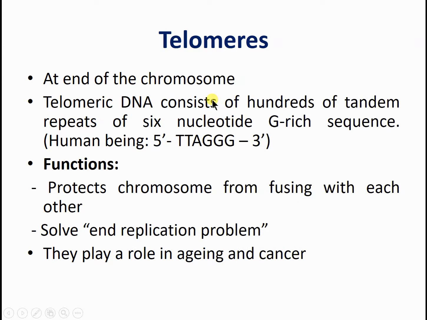So what are telomeres? They are the actual end piece of the chromosome in eukaryotes only. The telomeric DNA consists of hundreds of multiple repeats of 6 nucleotides, which are a G-rich sequence. Different species or different animals have different telomeric repetitive sequences. In human beings it is 5 prime end TTAGGG at 3 prime end. This repetitive sequence is present hundreds of times.